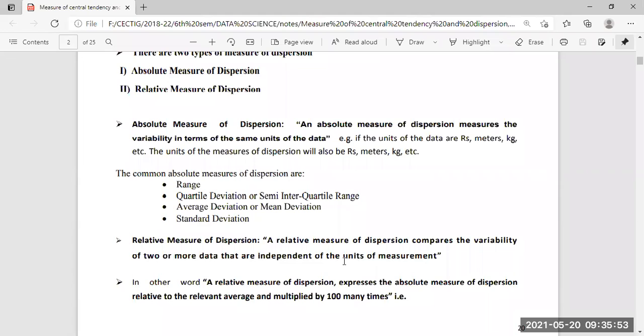So after getting some average from the absolute measurement, we can consider the averages, and then we can do this relative measurement of dispersion. For doing the relative measurement of dispersion, first the average of the data sets needs to be prepared, and then we can do it.